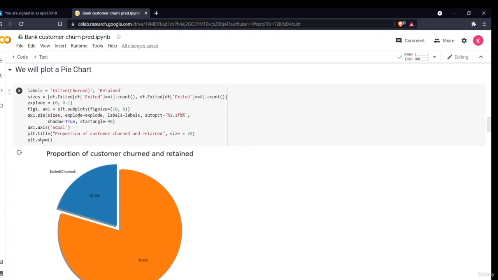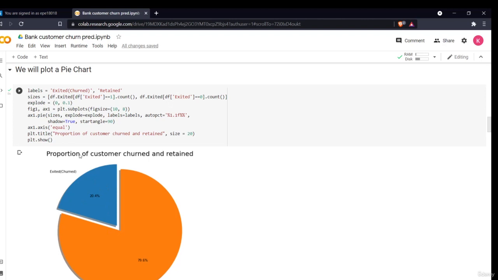How did I do this? It is very simple code, in which I define the labels: the first is exited, that is the churn, and then retained. Then I gave my data in the first data sizes: df dot exited, give me the count in which the exited value is 1, that is the person has churned, and for the other, give me the value in which the value is 0. I'll explode, which means the same thing you're just seeing. Explode this rest by 0.01.